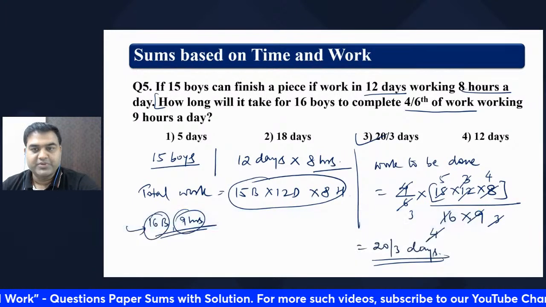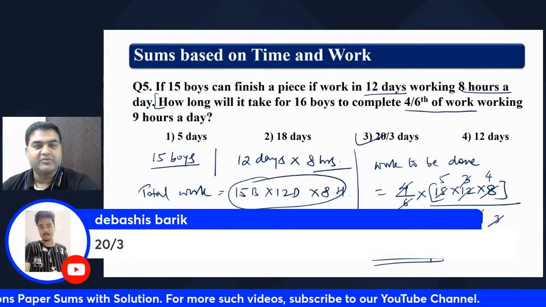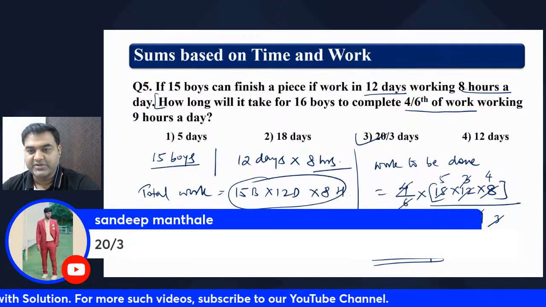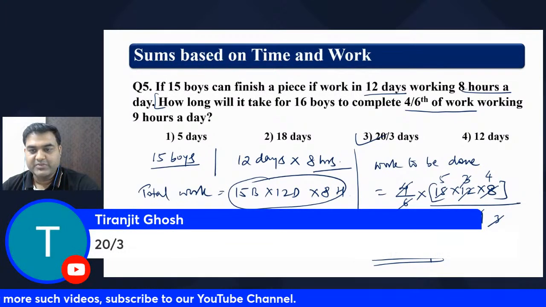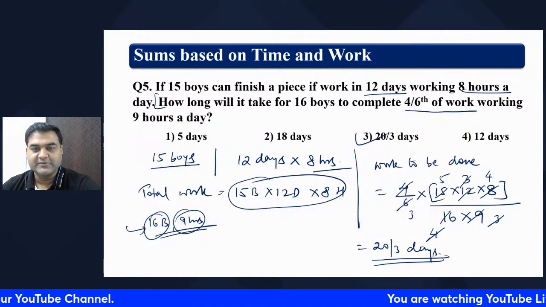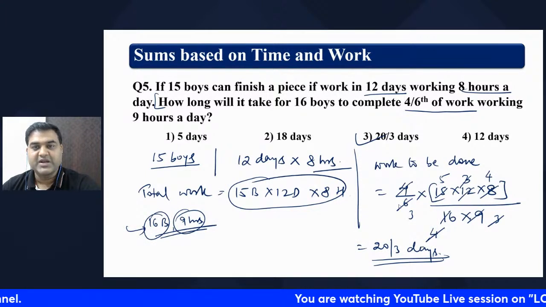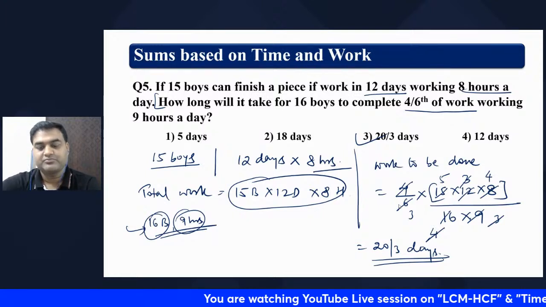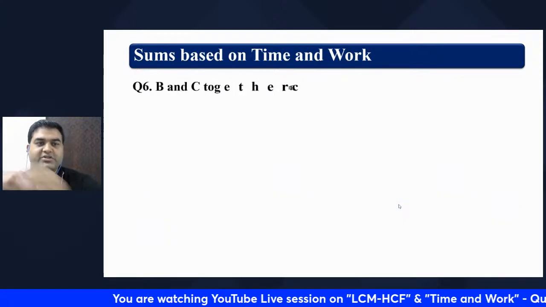Okay. Few people have got 20 by 3. Wonderful. 20 by 3. Super. So 20 by 3 seems to be the right answer, and that is the right answer. Let's go to the next question.